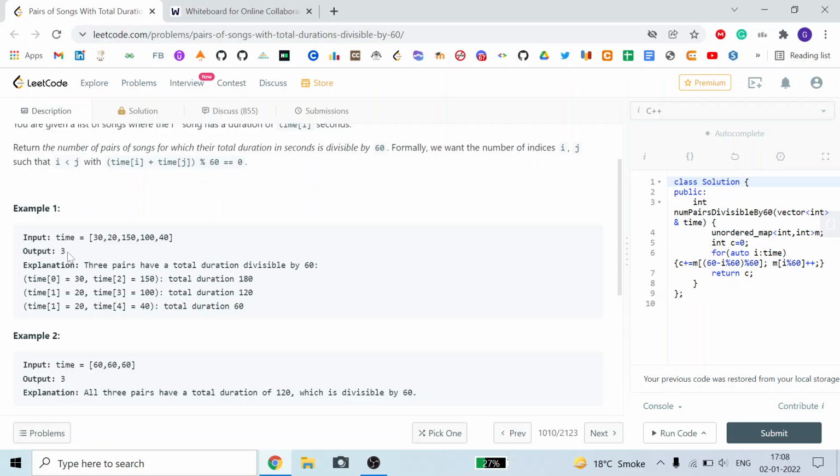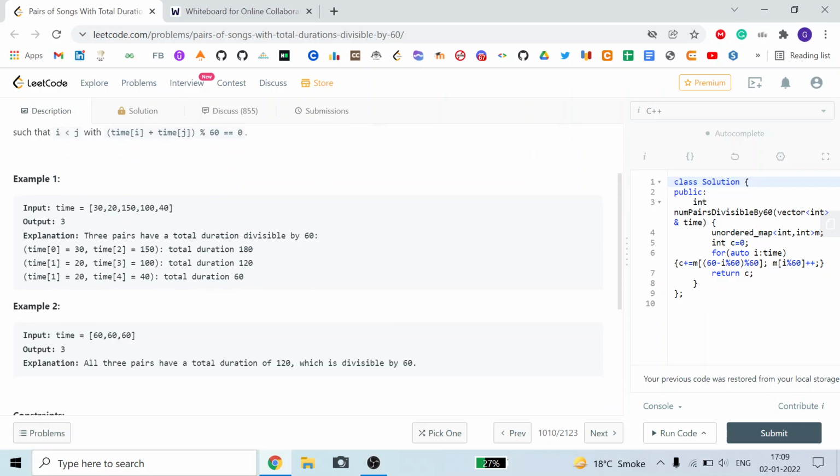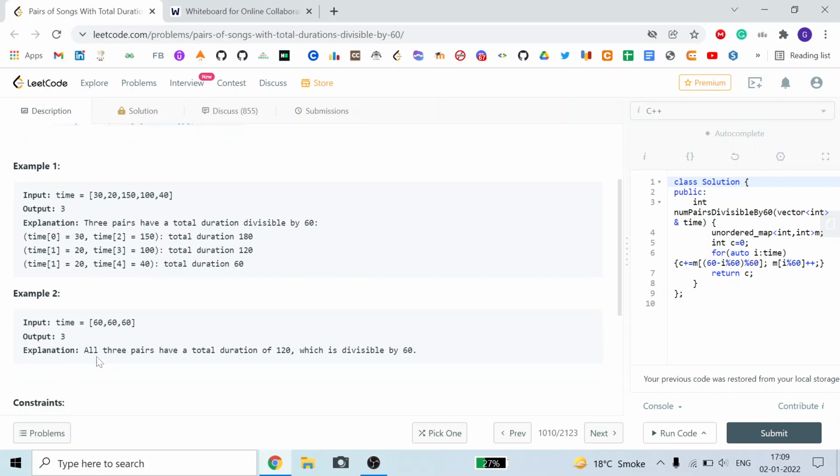Here the answer is equal to 3. The three pairs are: 30 and 150, where 150 plus 30 is equal to 180, and 180 modulo 60 is equal to 0. Then 20 plus 100 is 120, and 120 modulo 60 is equal to 0. Then 20 plus 40 is 60, and 60 modulo 60 is equal to 0. So the number of pairs is 3. The index pairs are 0 comma 1, 0 comma 2, and 1 comma 2. These are the three pairs we can build from the given array.